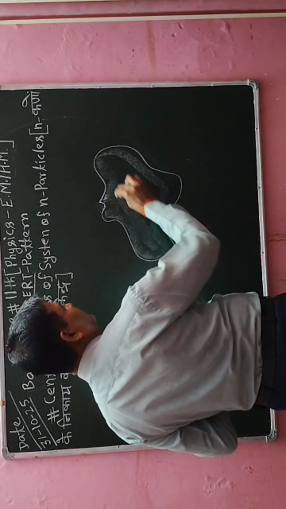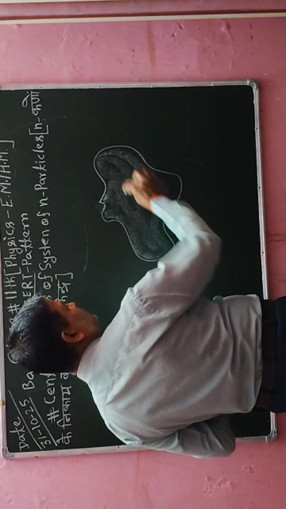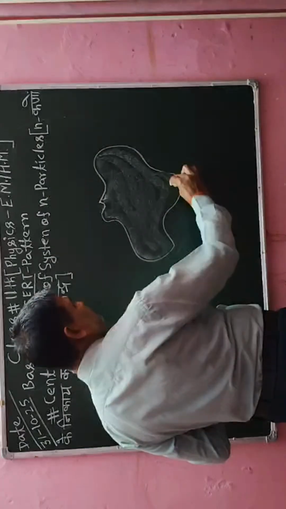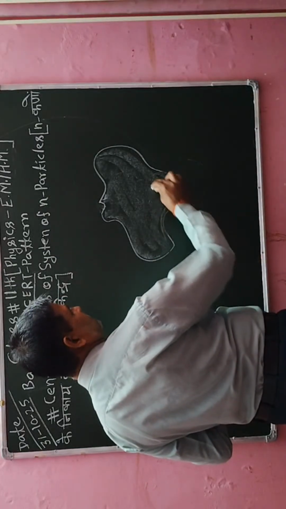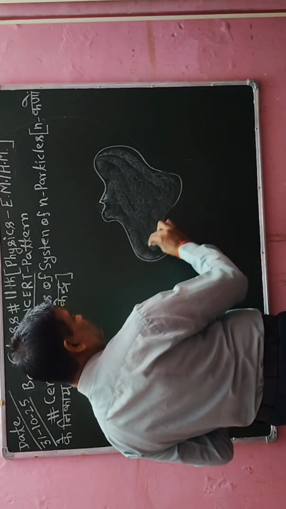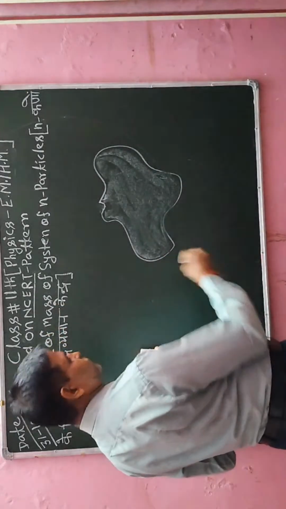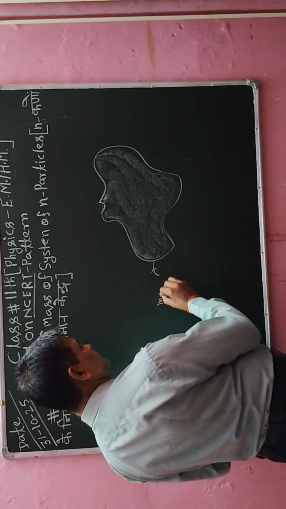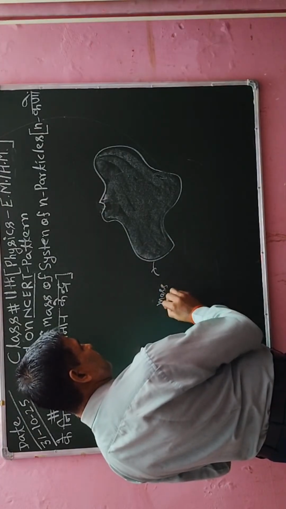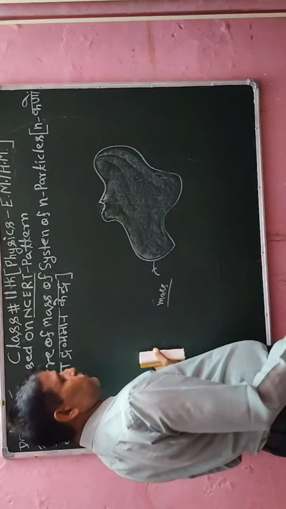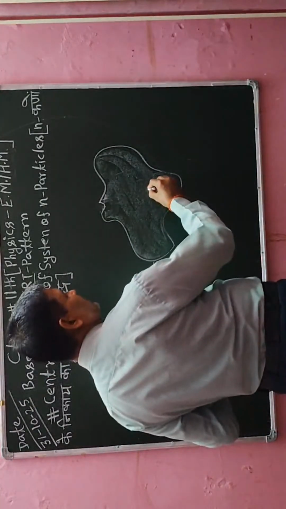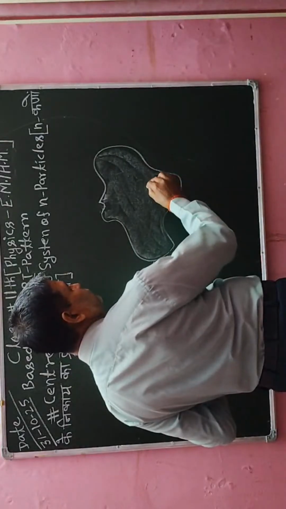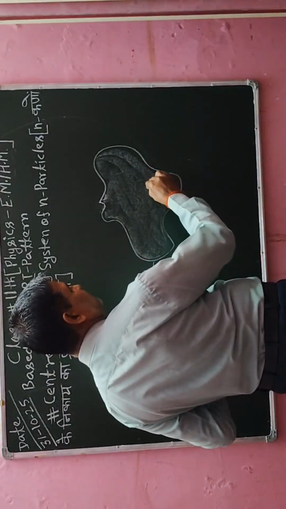Where will its center be? Because the total is a mass, but this mass will have a particular center, and that center is called the center of the whole mass. So I will say this is the mass of an object, and I suppose that the center of mass will be at this point. I am only supposing, so I will explain its concept.